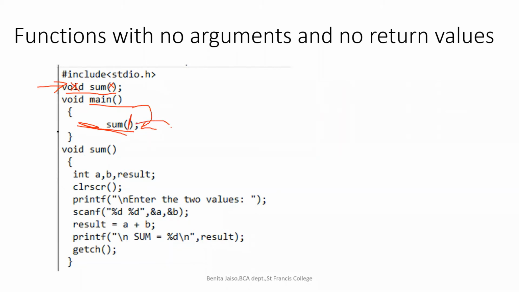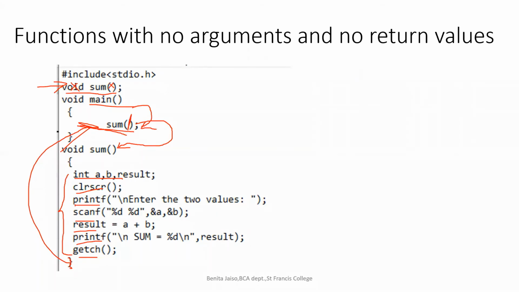So when I'm calling this function, program control will be moving out of the main and it will execute the lines which are given in the function implementation. This is the global declaration. Then it will be executing clear screen, printf. All these lines will be executed as the function body. After reaching here, we are getting a getch and a closing bracket. When it encounters a closing bracket, the program control goes back to the calling function. When we are calling from here, it will return back to the position from where it was called, right?